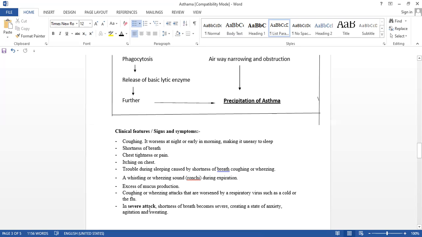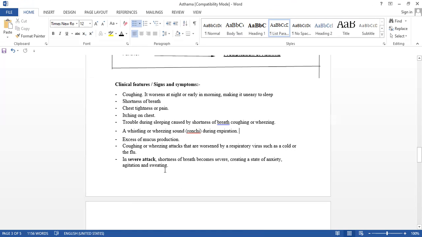In severe attacks, when the attack is very severe, the condition becomes exaggerated. Shortness of breath becomes severe, creating a state of anxiety and fear, isn't it?